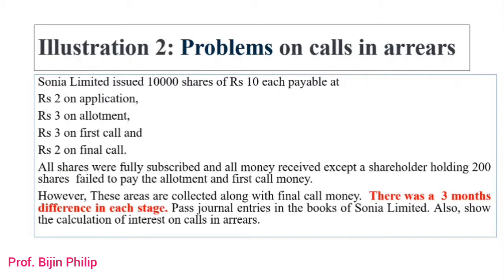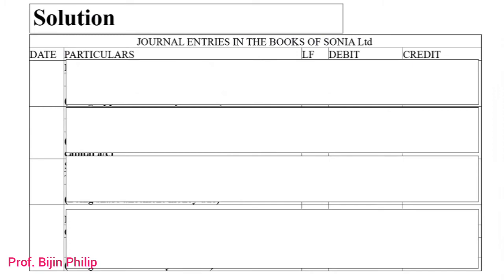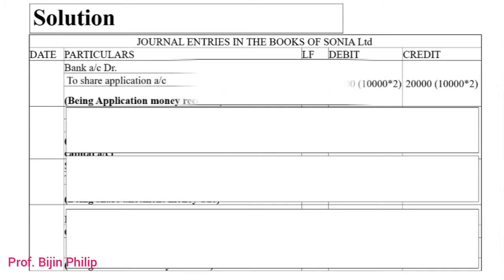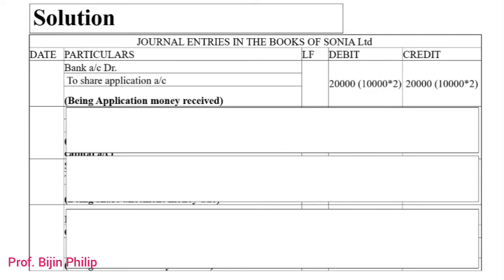Now we'll move to the solution. First of all, the company is receiving the application money. Whenever the company receives application money, the journal entry will be bank account debit to share application. The bank account is an asset, and whenever an asset is increasing, we have to debit. The total number of shares issued is 10,000 and the company is collecting 2 rupees through application, so the total amount will be 10,000 into 2, that is 20,000. This is the first journal entry.